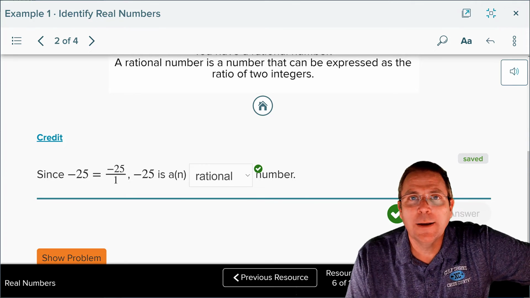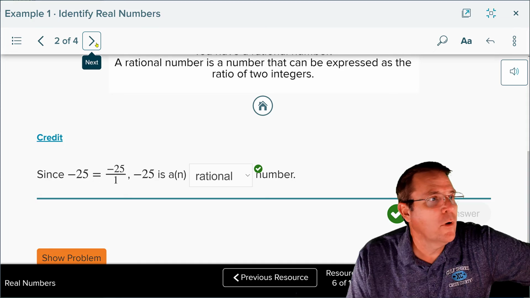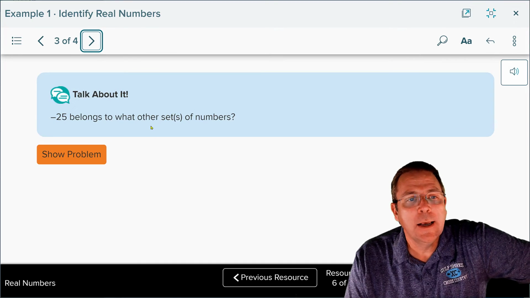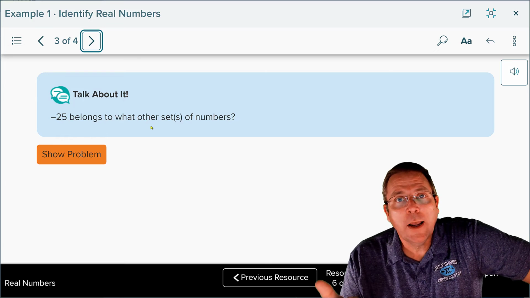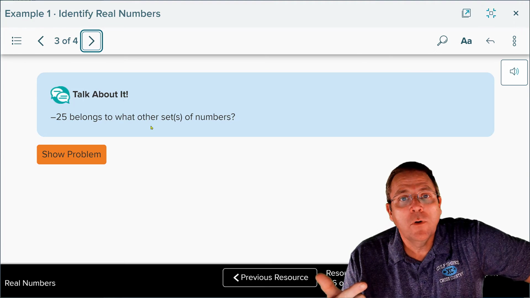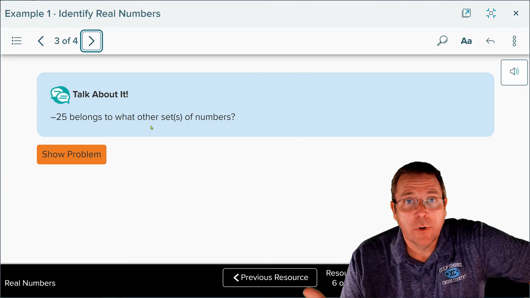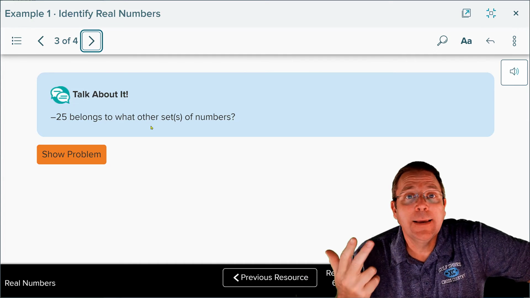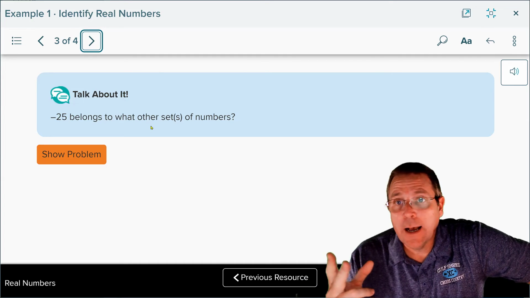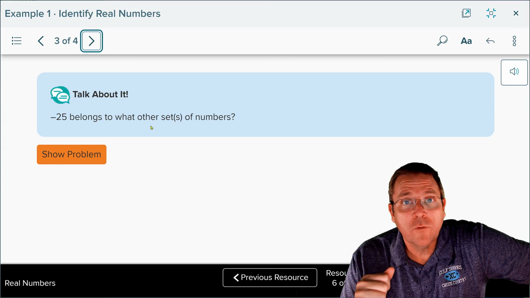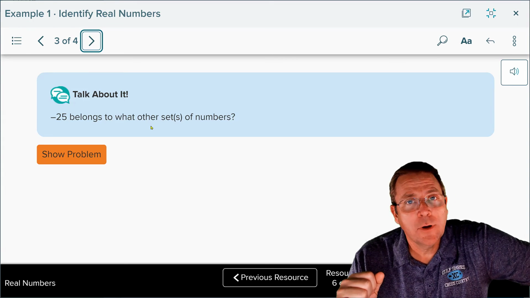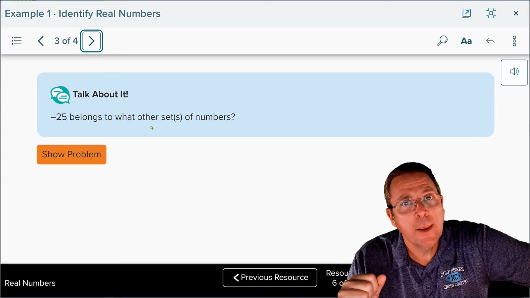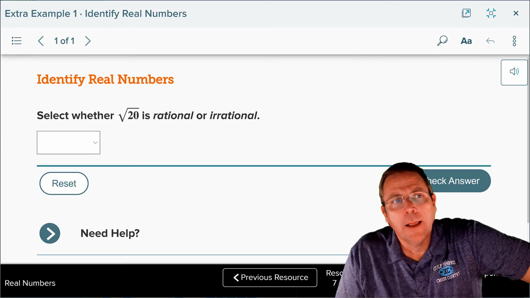Check it. We get happy sounds here. Moving on to the next slide with this, -25 belongs to what other set of numbers? Along with rational numbers, it is also going to be a real number. It's also going to be an integer. It's not going to be a whole number though, nor is it going to be a natural number, because -25 sheep, cold caveman is going to be very cold at night.